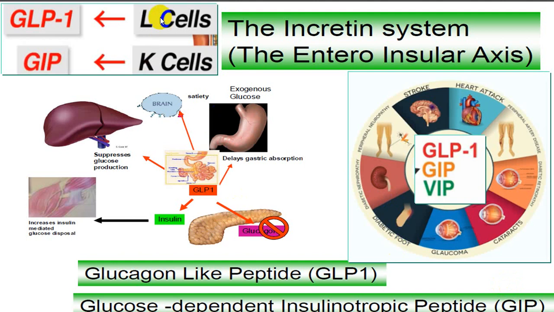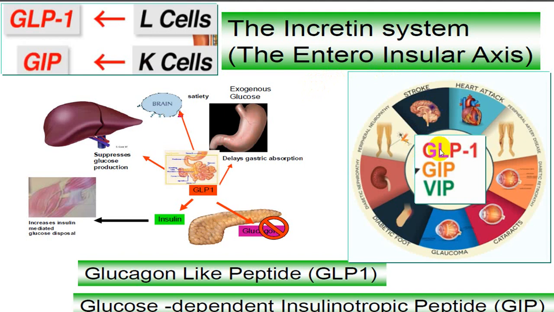There are cells called L cells, present mainly in the terminal ileum and colon, which secrete GLP-1, while K cells present in the duodenum secrete GIP. This incretin system is also called the entero-insular axis.